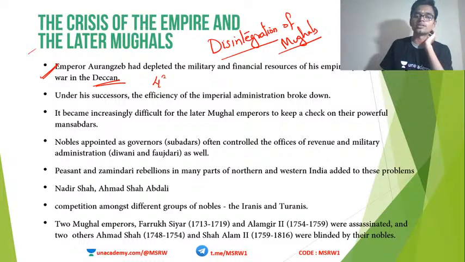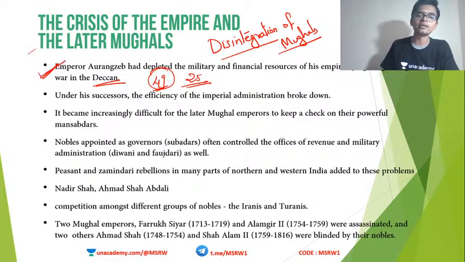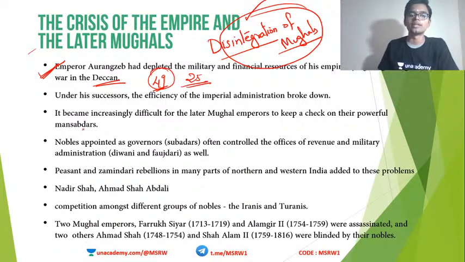Aurangzeb ruled for 49 years, and of these 49 years, 25 years he spent in the Deccan, abandoning the throne in Delhi. And he used lots and lots of finances and money in his campaign against the Deccan kingdoms, especially the Marathas. So the Maratha policy or the Deccan policy of Aurangzeb was a blunder. That is the first point. The explanation is given in that lecture, you can go back and watch it. We will see more regarding this in future textbooks, but in the Standard 7 textbooks, we have to stick with whatever is here.